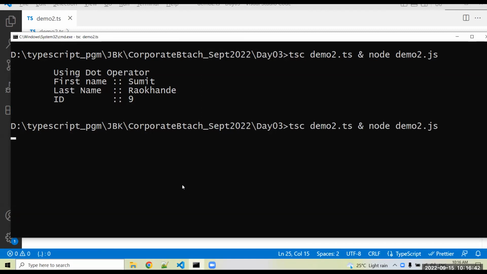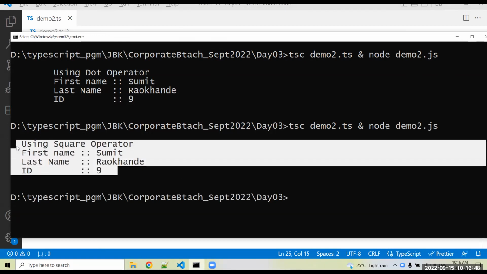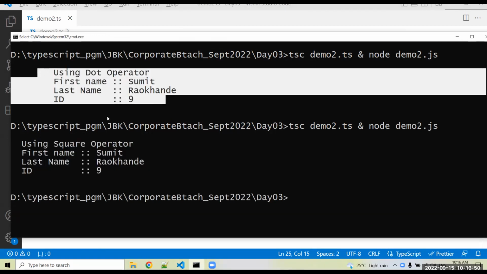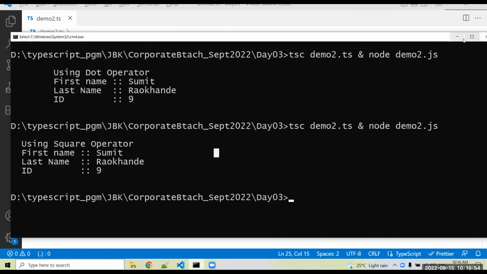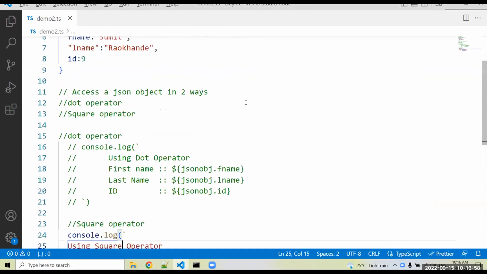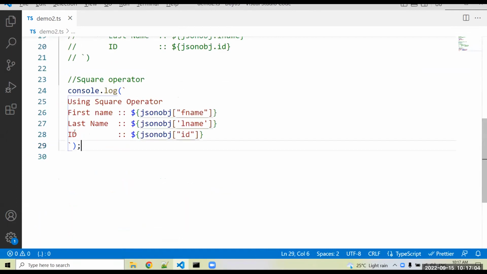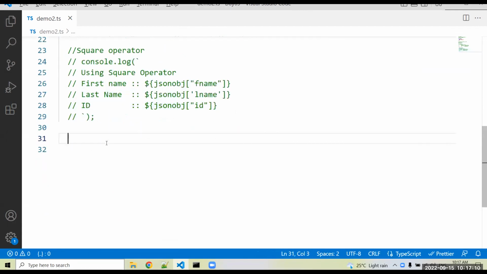Compile and run. So using the square operator, we can also get the data: first name, last name, and ID. Okay. So you can use the dot operator, or if you want to use the square operator, you can use it. Both ways are there. Whichever way you want to implement for the JSON object, you can use it. Are these things clear? Everybody? Yes, Sumit. Fine.